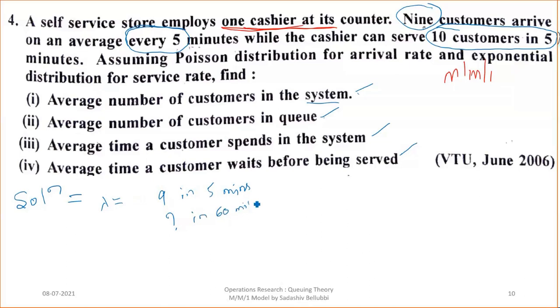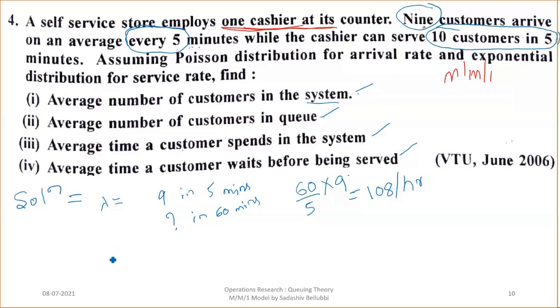So 60 divided by 5 into 9, that equals 12 times 9, 12 nines are 108 per hour. So lambda is 108 per hour.